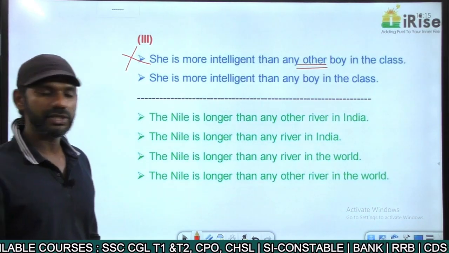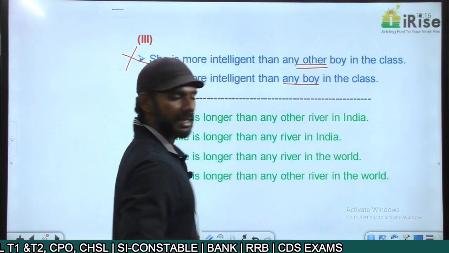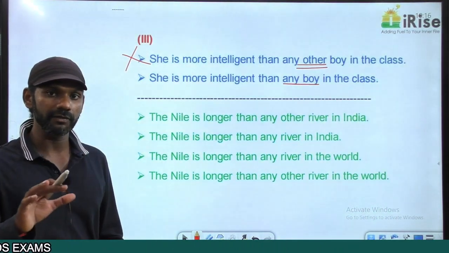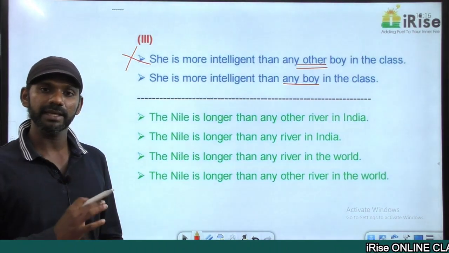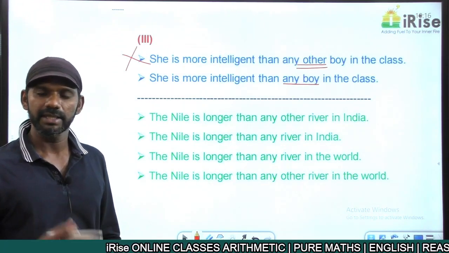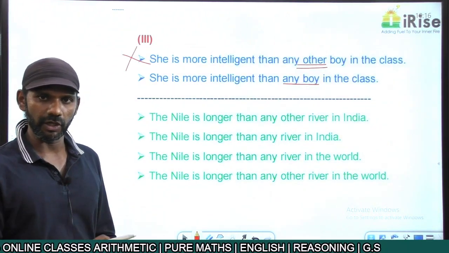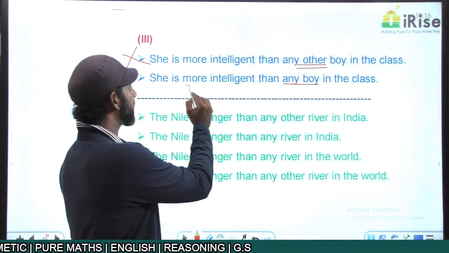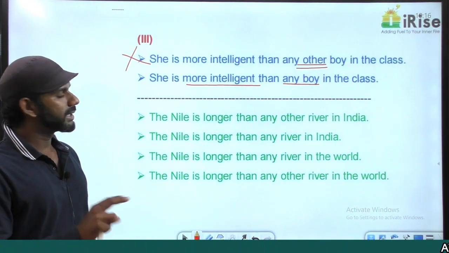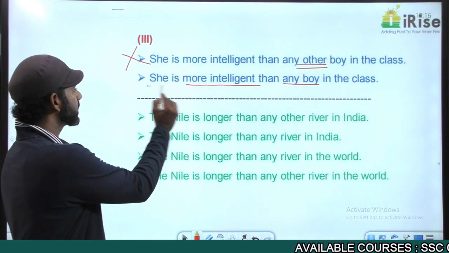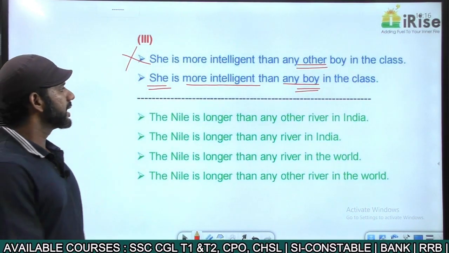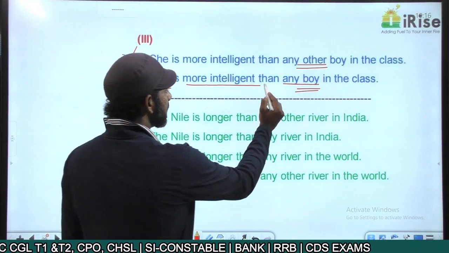Come to the second one. She is more intelligent than any boy in the class. From this statement, is she a boy? No. Go to any faculty means I am not a faculty. She is more intelligent than any boy in the class means she is not a boy. The meaning is completely fine. Now we need to check whether it is grammatically correct or not. More intelligent is a comparative degree adjective. We can use it when we draw a comparison between two entities. The two entities getting compared here are, one is she and the other one is any boy. These are the two entities getting compared. More intelligent is a comparative degree adjective followed by than.